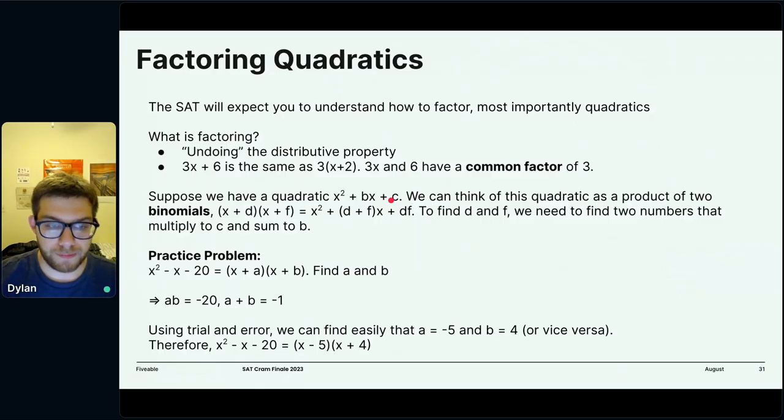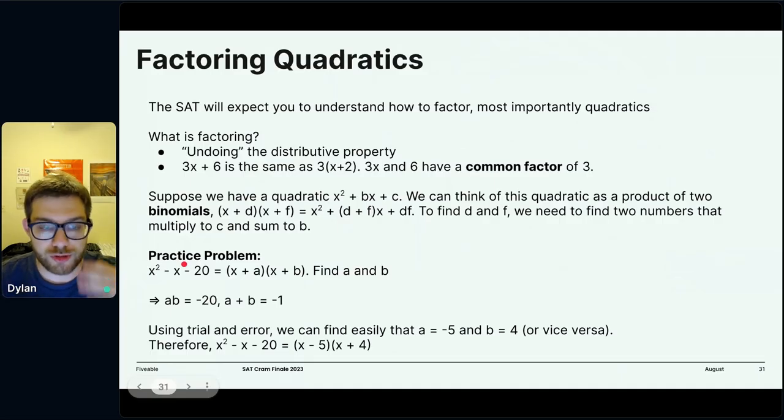So let's look at an example, and that might make it a little more clear. We have the quadratic x squared minus x minus 20, and we want to factor it. We're told it's equal to (x plus a)(x plus b), and we need to find a and b. Well, we know from before, this is our form for factoring. ab is going to be negative 20, don't forget that negative, and a plus b is negative 1.